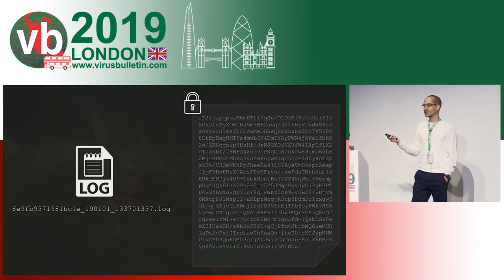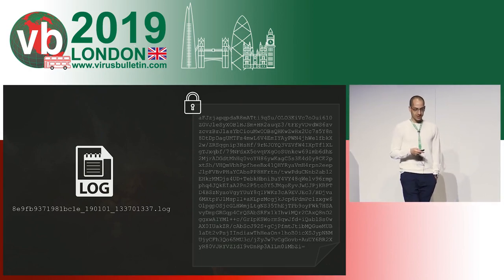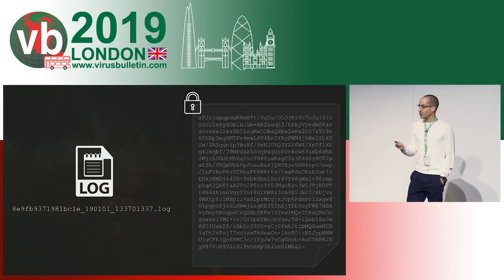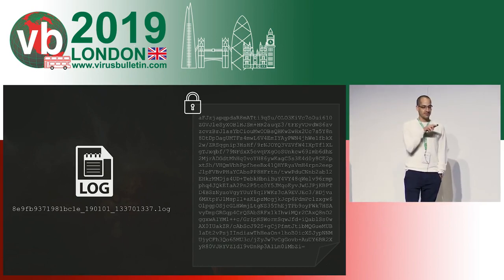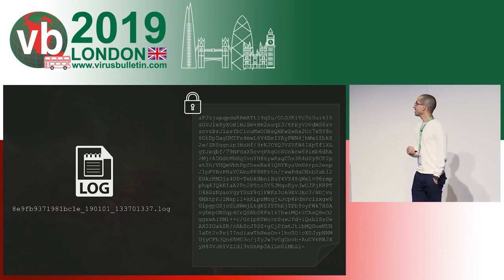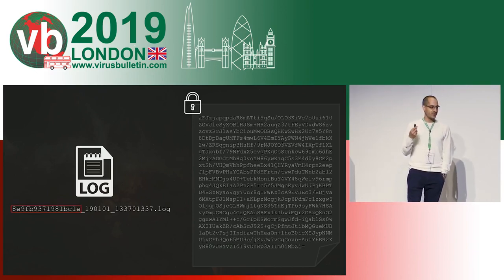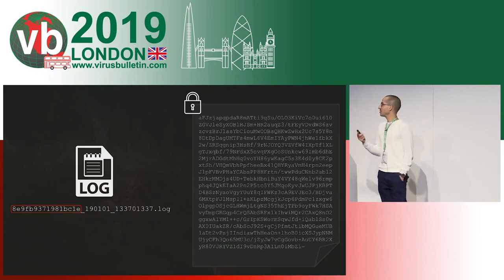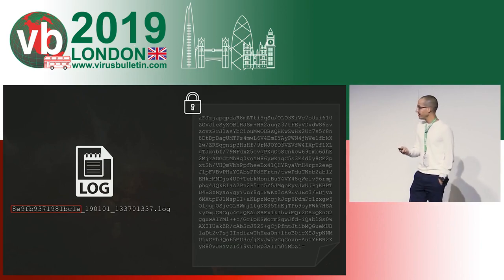And luckily, we had the source code of the applications that generated those logs. We saw that the encryption key was actually the unique victim ID that can be found in every file's name of every log. So it was very easy for us to just write a script and decrypt them all, which we did.